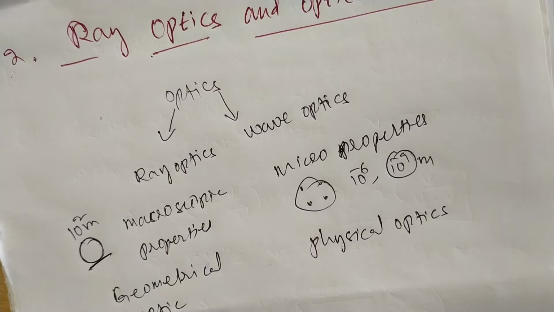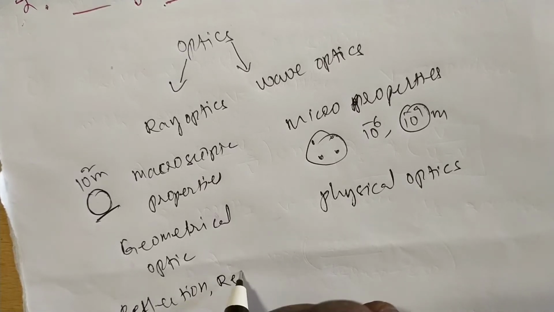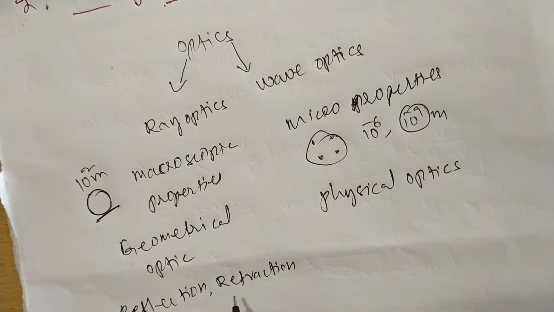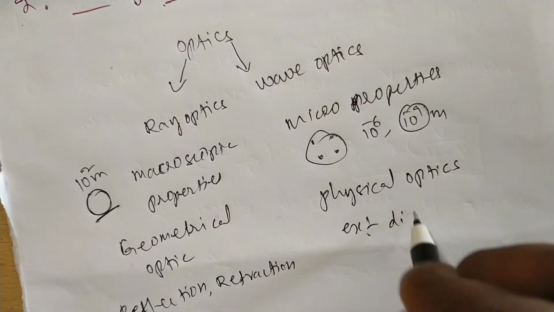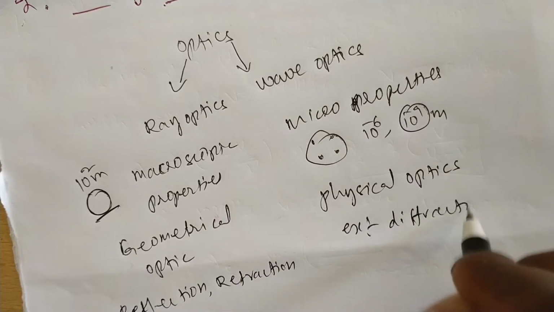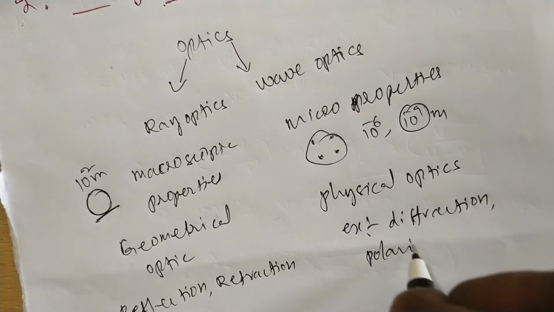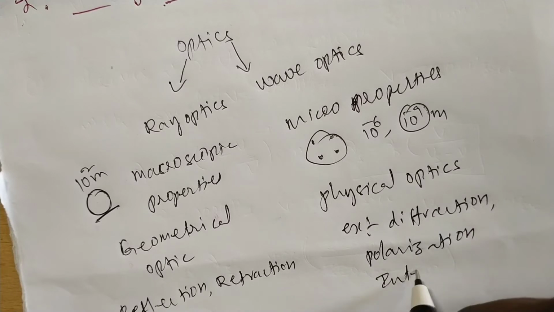Reflection, refraction, absorption, etc. Examples of wave optics are diffraction, polarization, and interference.